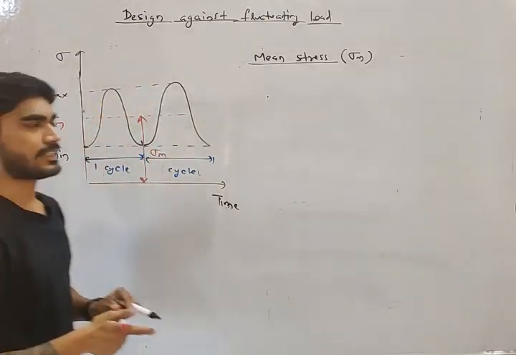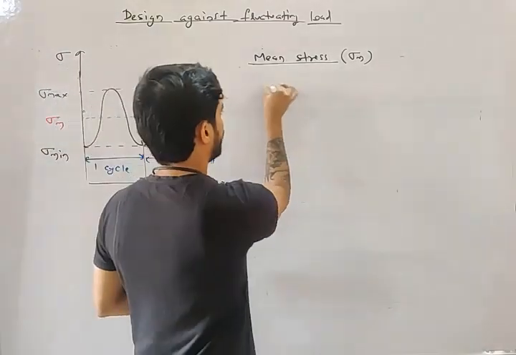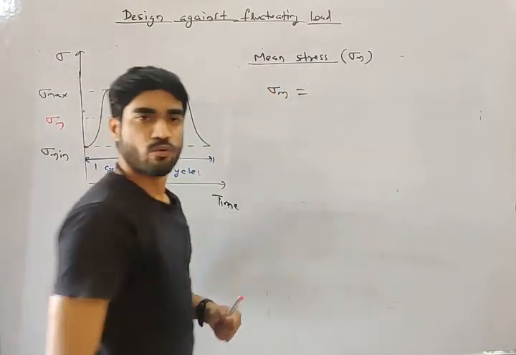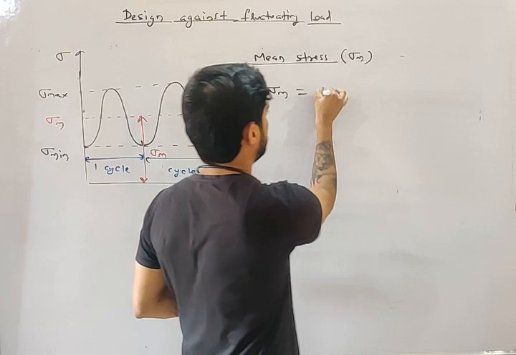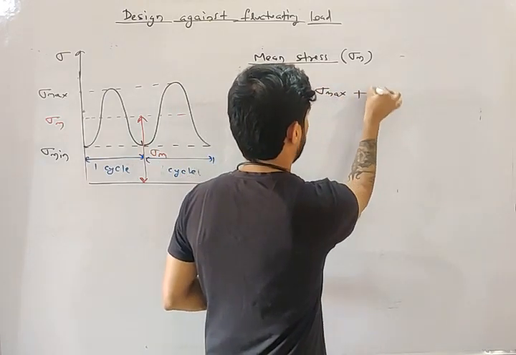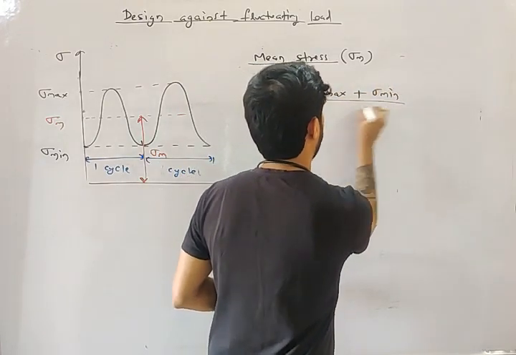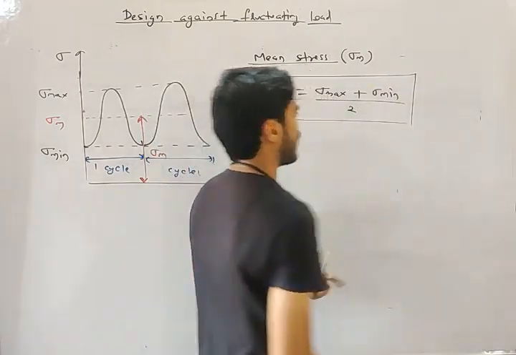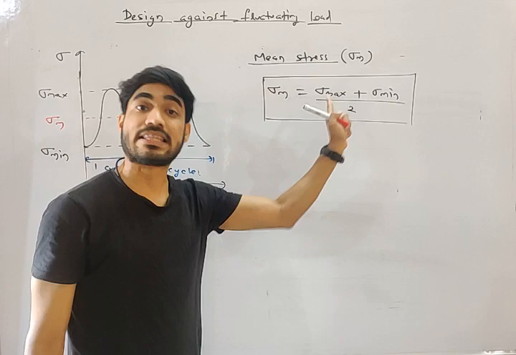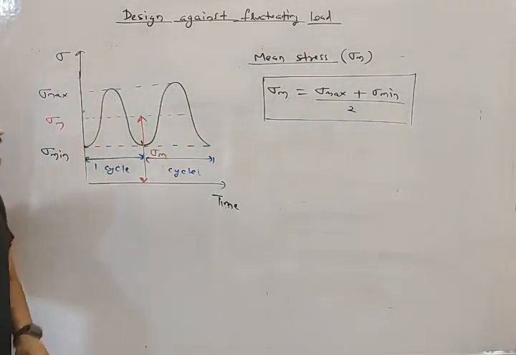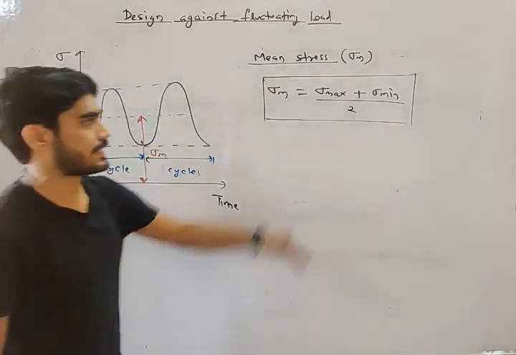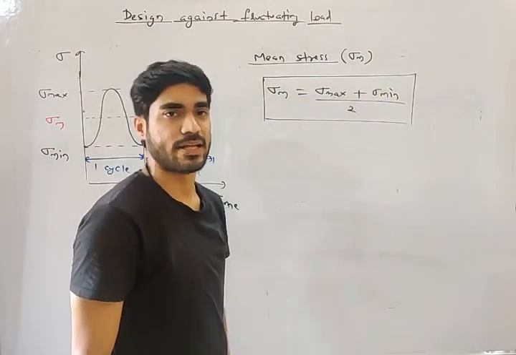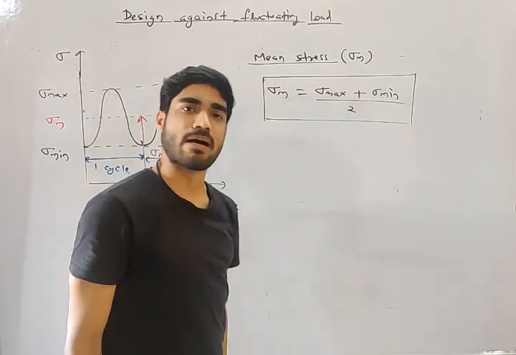So what will be the equation, my friend? Sigma m will be equal to sigma maximum plus sigma minimum by 2. This will be the equation of sigma m. You have to put the stress with the sign. If the stresses are tensile, both will be positive. If let's say sigma max is tensile and minimum is compressive, then this will be positive and this will be negative.